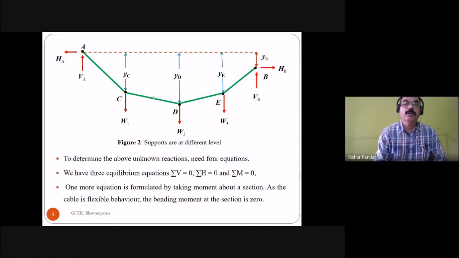Using these 4 equations, summation of vertical force equals 0, summation of horizontal force equals 0, summation of moment equals 0, and the bending moment at any section in the cable equals 0, you can find the 4 unknown reaction components, VA, VB, HA and HB.